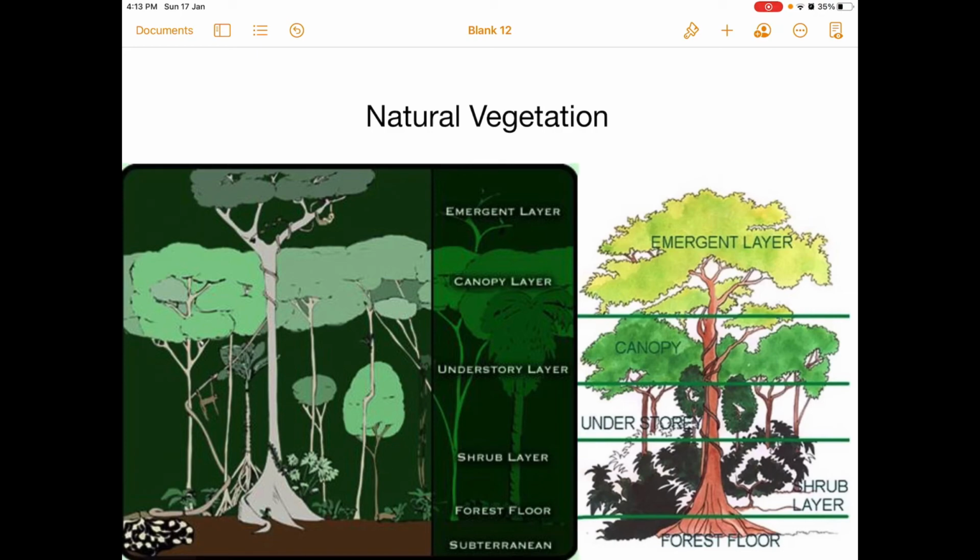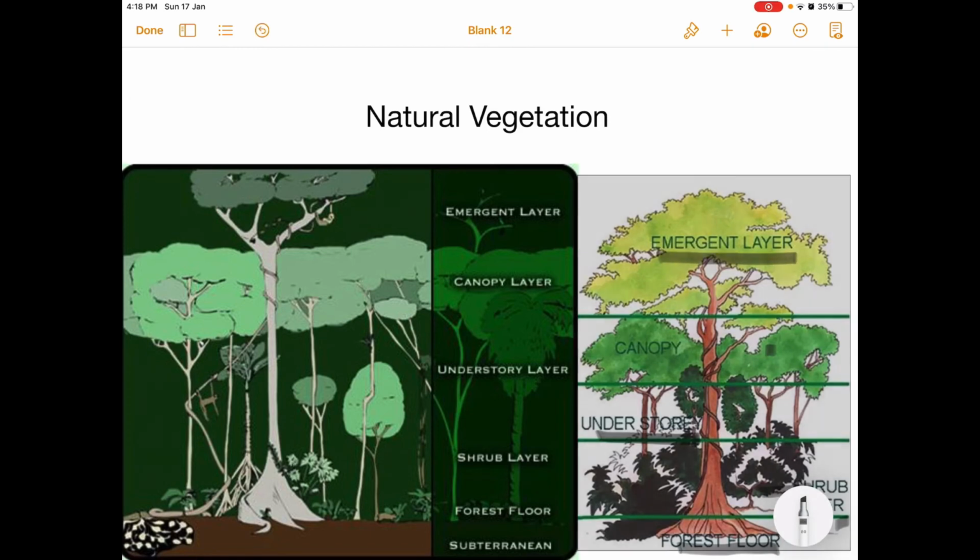So what are the different layers, children? The vegetation in these forests shows 4 distinct layers. The first layer is the emergent layer. The emergent layer is the top of the forest and has trees like kapok and mahogany that reach a height of more than 50 meters.